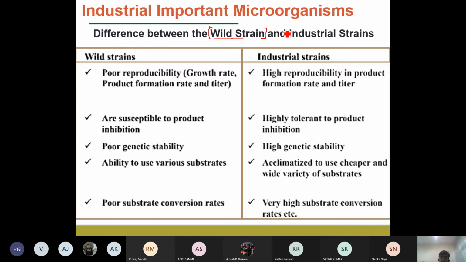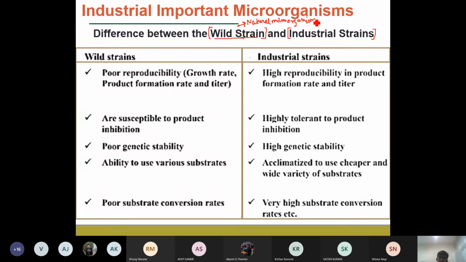There are several particular characteristics which define the industrial strain, and there are also characteristics of the wild strain. So what is this wild strain? It means any natural strain. A wild strain is nothing but any natural microorganism which is known to produce, for example, a particular biochemical.